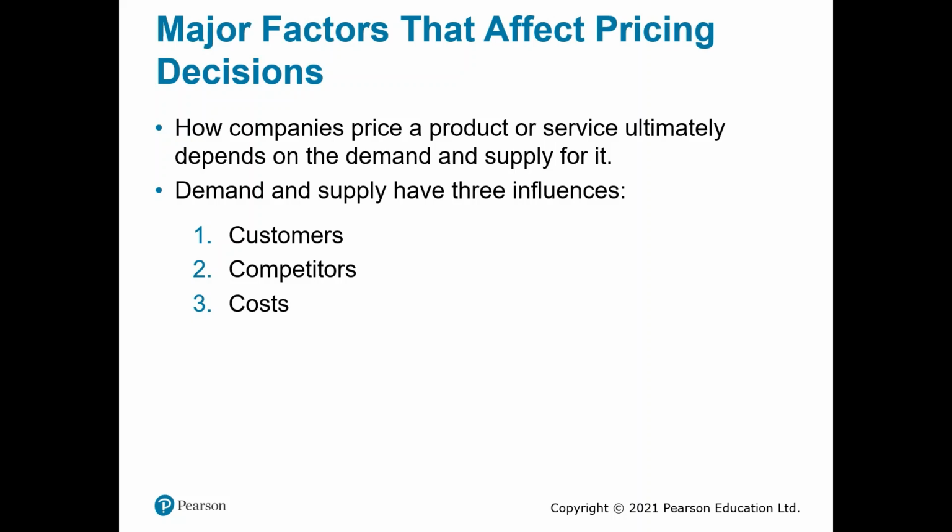Now we're going to describe how managers evaluate demand at different prices and manage customers and costs across the value chain and over a product life cycle to achieve profitability. How managers price a product or service ultimately depends on demand and supply. Three influences on demand and supply are customers, competitors, and costs.